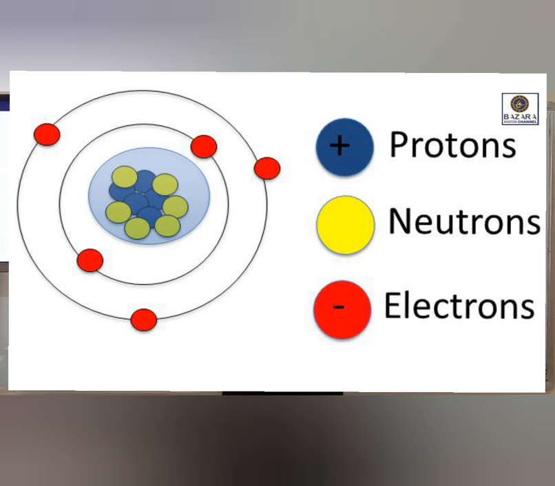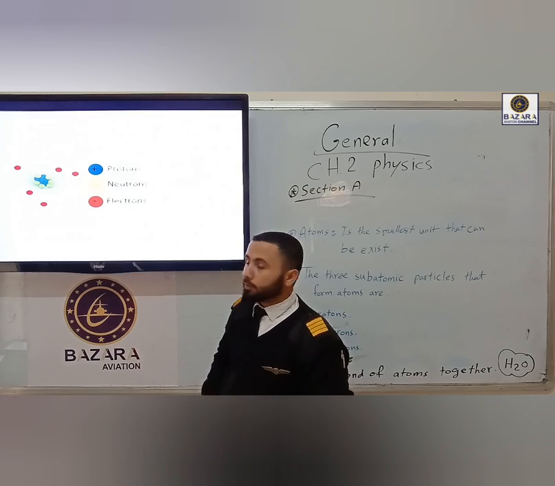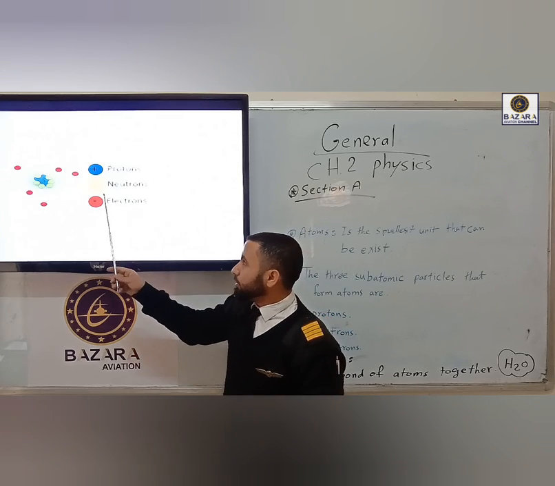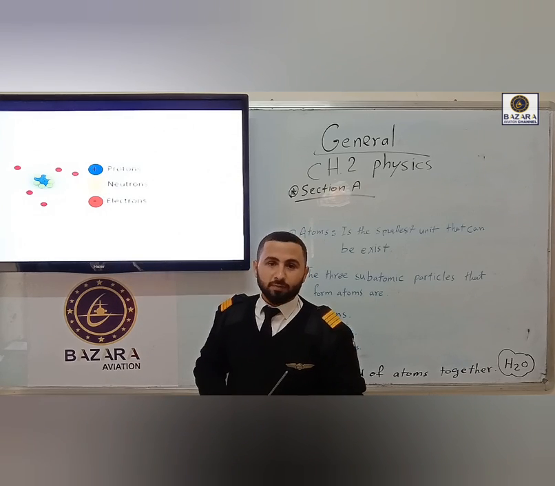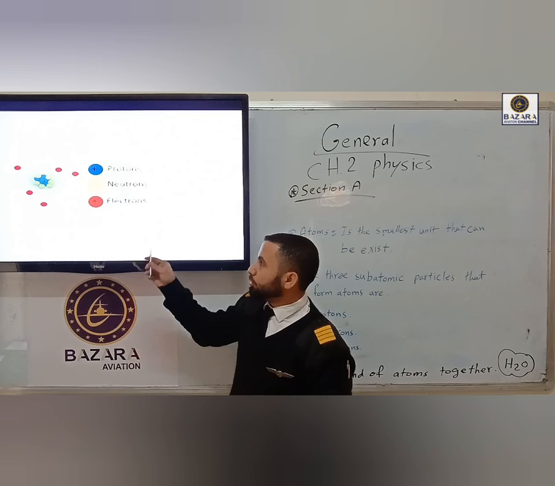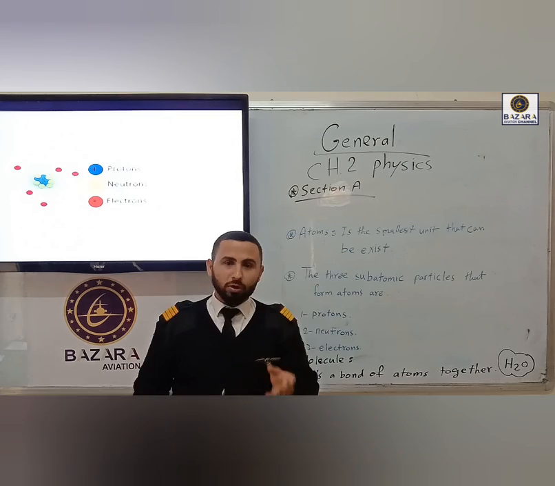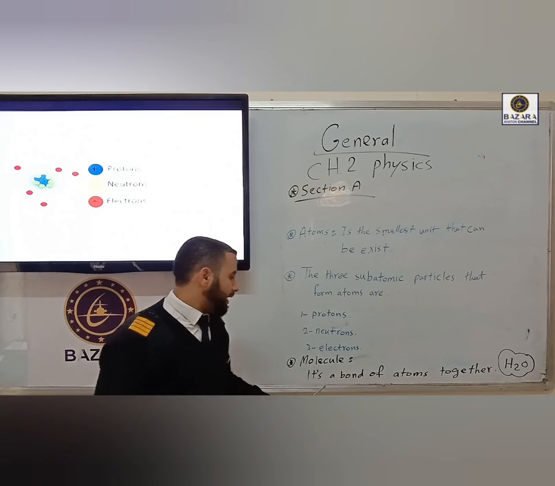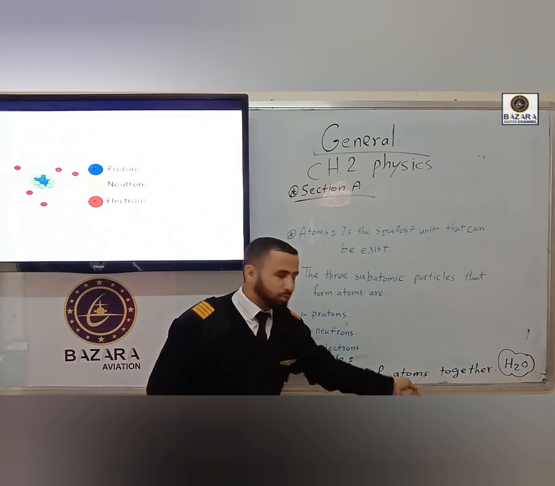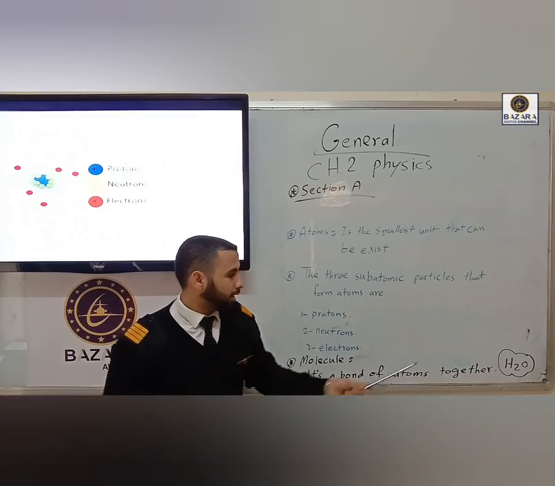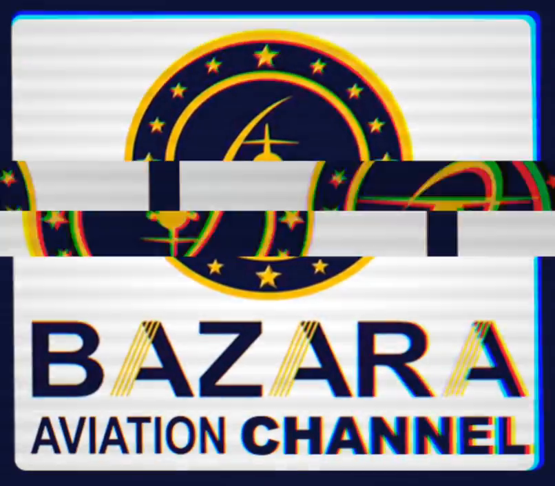The proton and neutron are inside the atom, and the electron is on the outside of the atom, and we call it the shell. It's negative, and the proton is positive, but we say the neutron is neutral. A molecule is a bond of atoms together, like H2O.